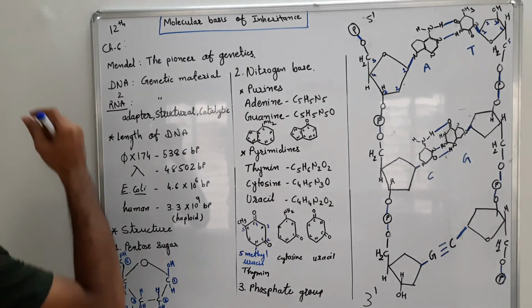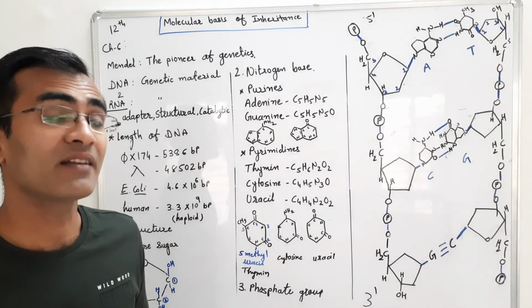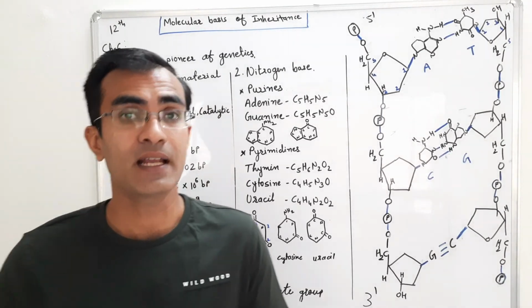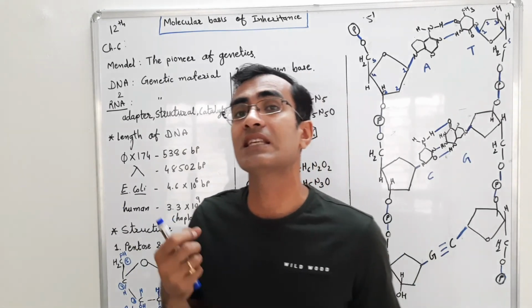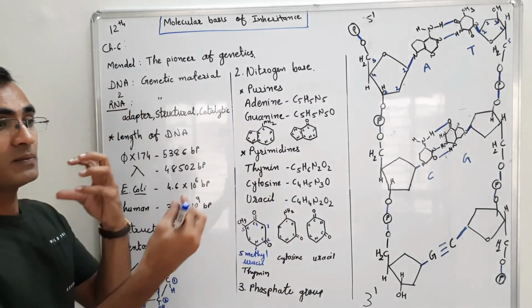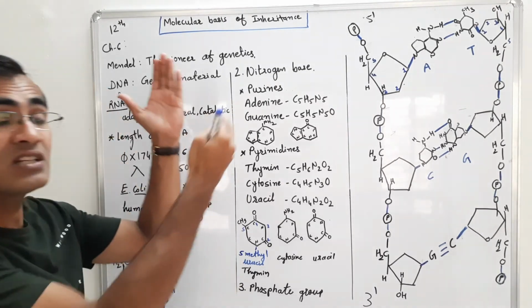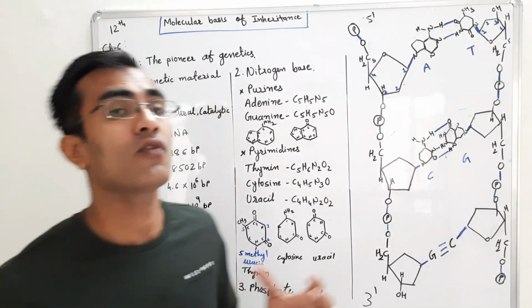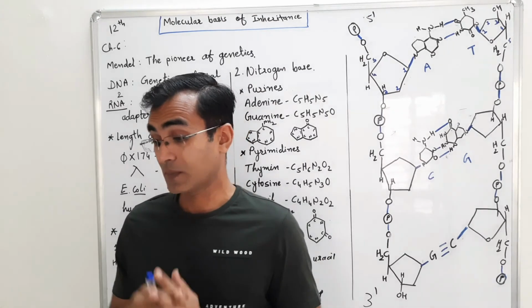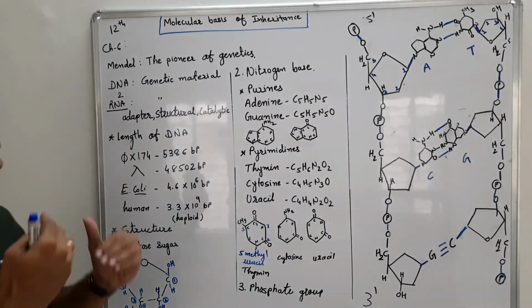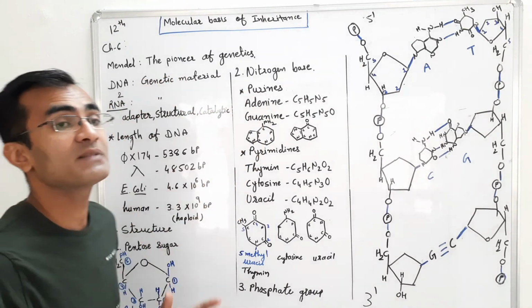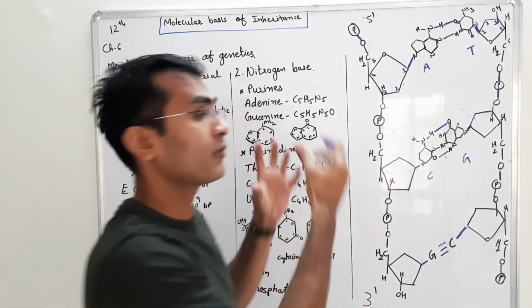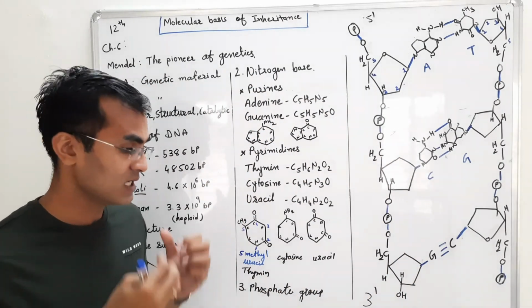As we know, Mendel did certain experiments regarding genetics, and that is why he is the pioneer of genetics. At that time he gave the name factors to those structures which get inherited from one generation to another, but the nature of the factor was not yet known. So over 100 years, experiments were done by various groups of scientists to find out the nature of those factors, which nowadays we know as genes.